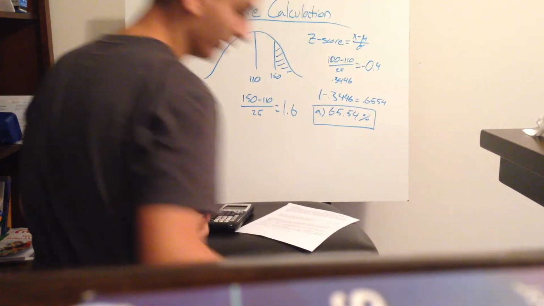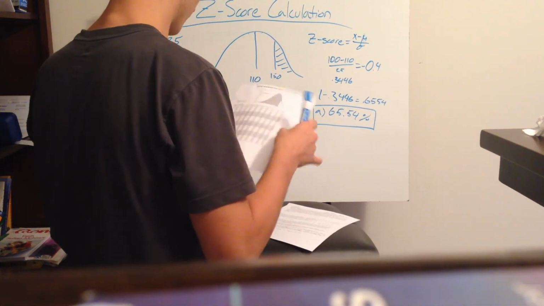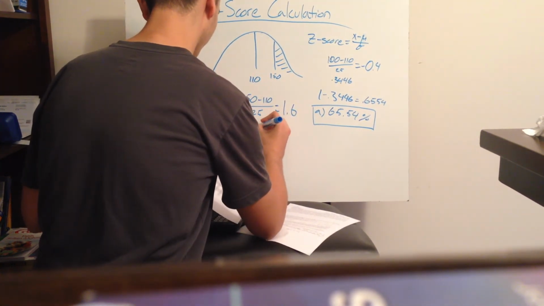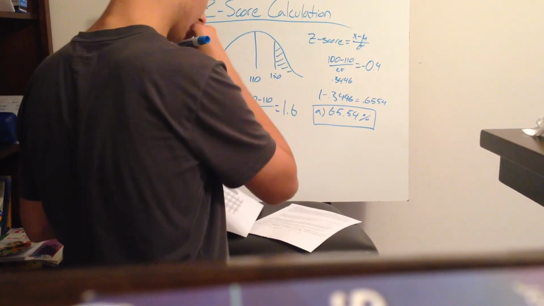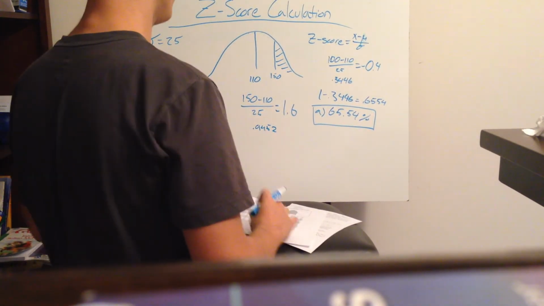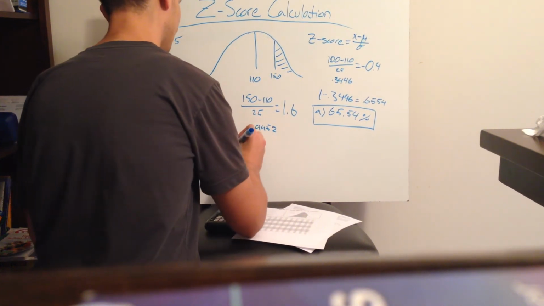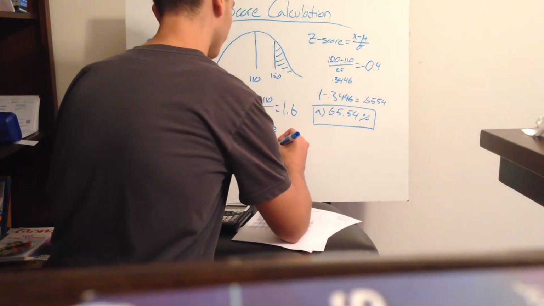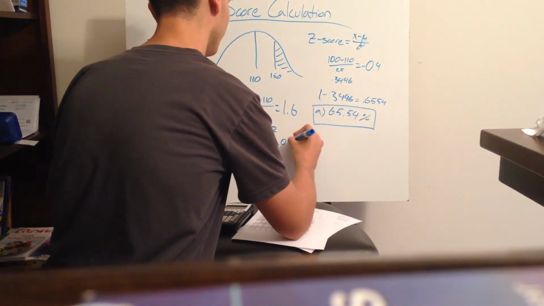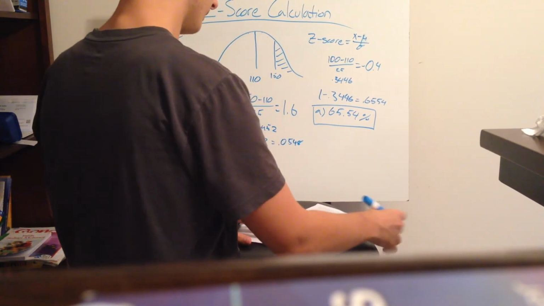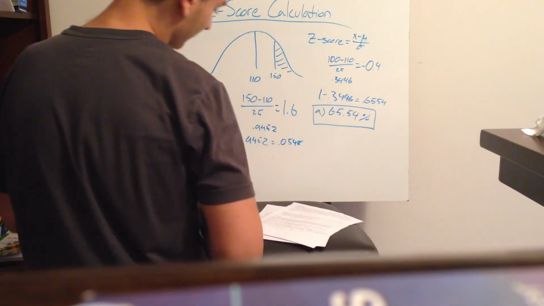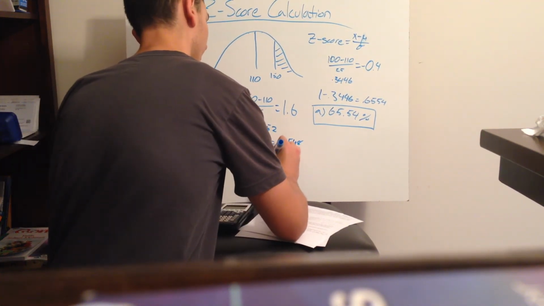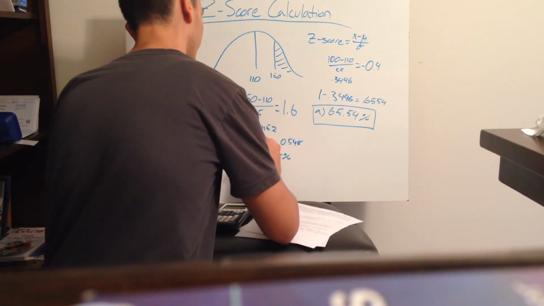Then we refer back to our table A. When we look at 1.6, it's equal to 0.9452. Again, this gives us the left side. To find the right side, you just do 1 minus that number, which equals 0.0548. Again, the question asks for the percent, so we just turn this into a percent, and it would be 5.48%. That's our B.